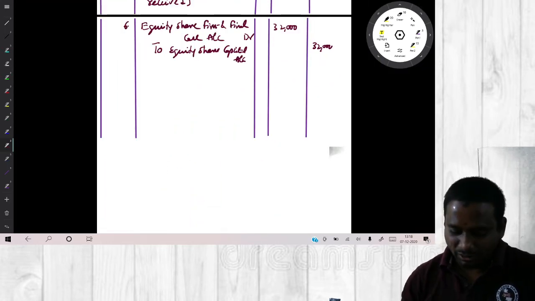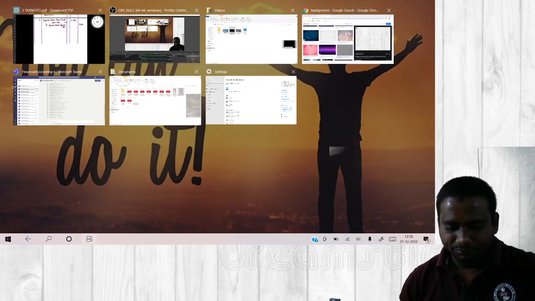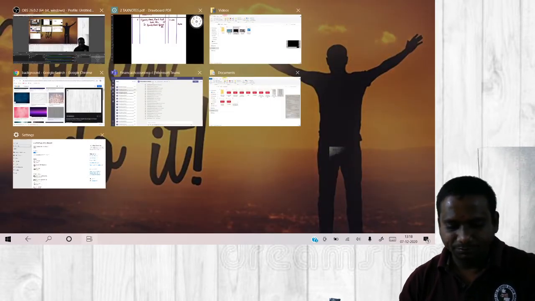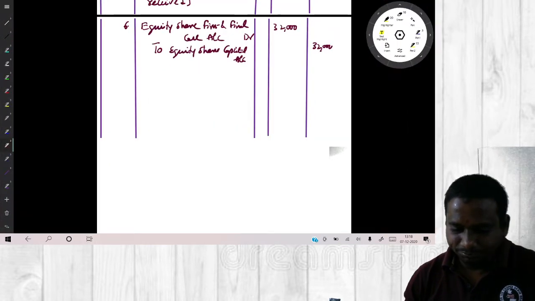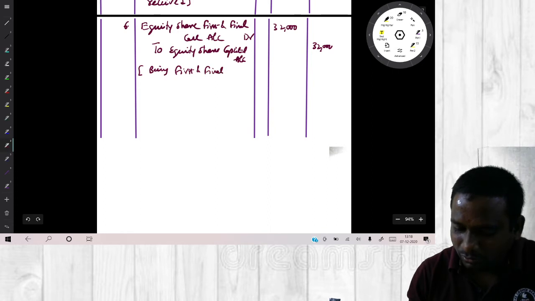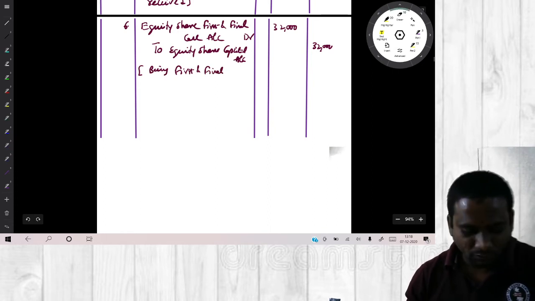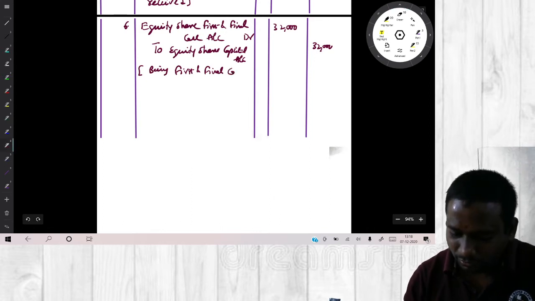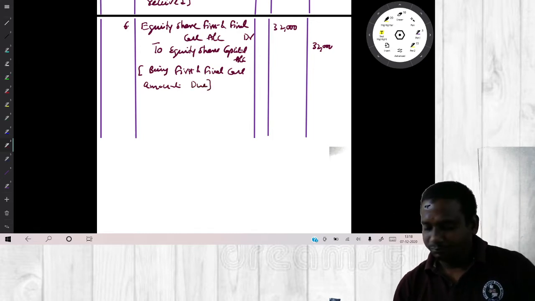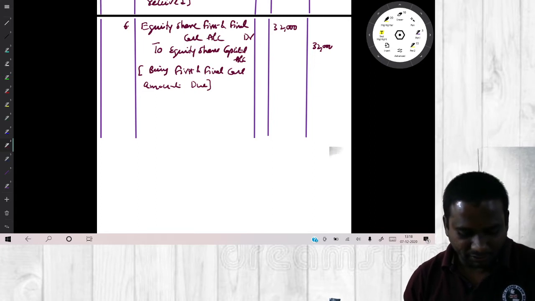To equity share capital account 32,000. What is the narration? Being first and final call amount due. Is it clear? Now next.